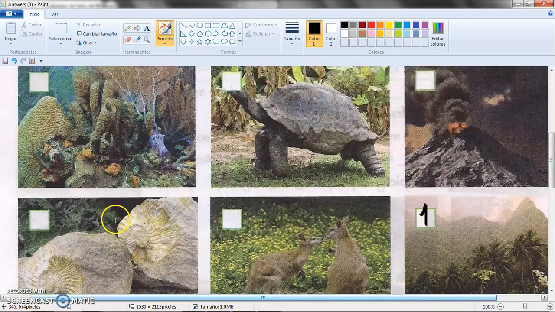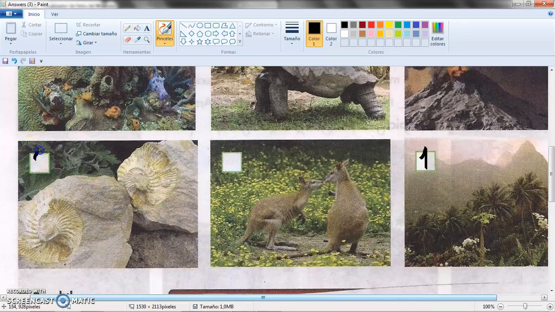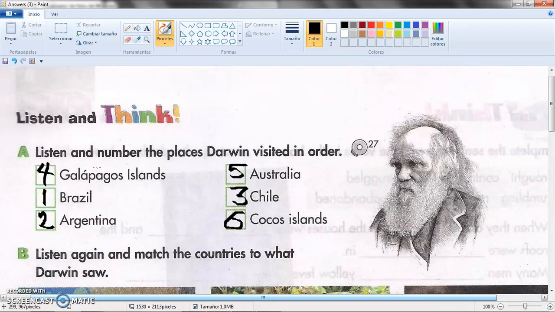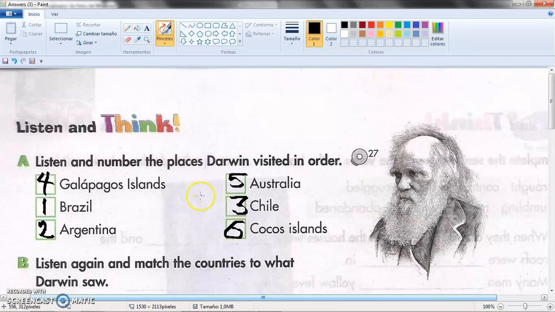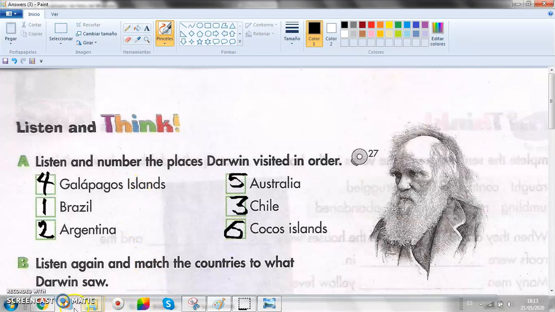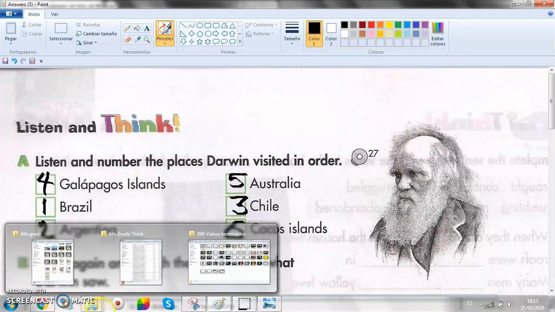Argentina, it says that he saw fossils, giant fossils. So we shall have this one here. Argentina. Number 3, Chile. It says that while they were passing Chiloé Island in Chile, they saw the volcanic eruption. So far we shall have this thing here. We still have a couple more places. Cocos Island, Australia, Galapagos Island. Let's continue listening to this interesting audio.